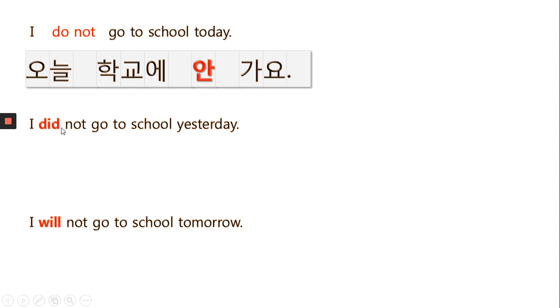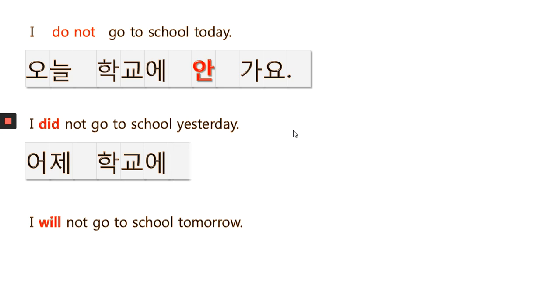How about did not? Did not, past tense. This is yesterday. Yesterday in Korean, 어제. Yesterday, 어제, and space. To school, same. 학교에. And did not. As I said, we don't have did, right?